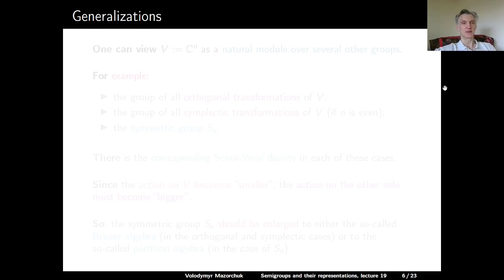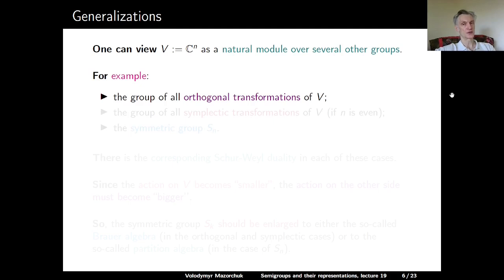Schur-Weyl duality admits various generalizations. In fact, we can view our original vector space V, which is C to the power n, as a natural module over several other groups. For example, we can look at the group of all orthogonal transformations of V, or the group of all symplectic transformations of V, this in the case when n is an even number, so we fix a symplectic form and we look at transformations which preserve it.